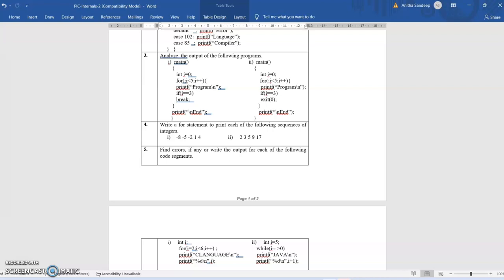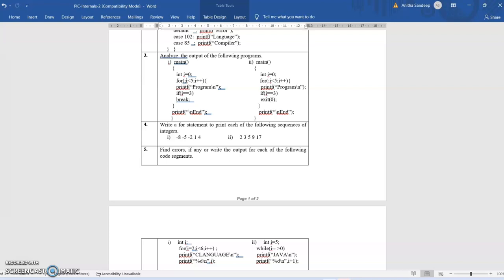Here 0 is not equal to 3, so it goes to the increment part, I becomes 1 and I is less than 5, it prints program again, and it is not equal to 3, so it again goes to the increment and I becomes 2, and 2 is less than 5, so it prints program again, and then I increments, and I becomes 3 and it prints program, and I is 3, so it terminates.